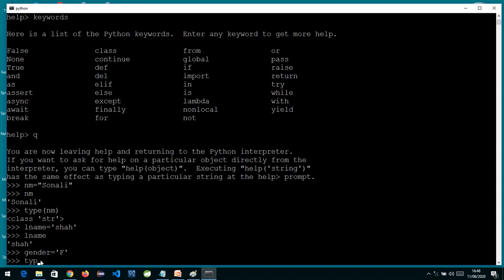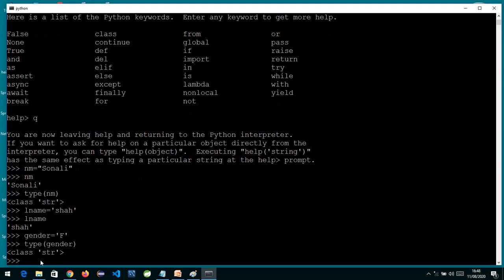Because in Python anything which is enclosed in single quotes or double quotes is considered a string, the type of gender is string. So single quote and double quote both are used for representing a string. In Python there is no data type such as char, so even if I write single quote F, this is treated as a string.